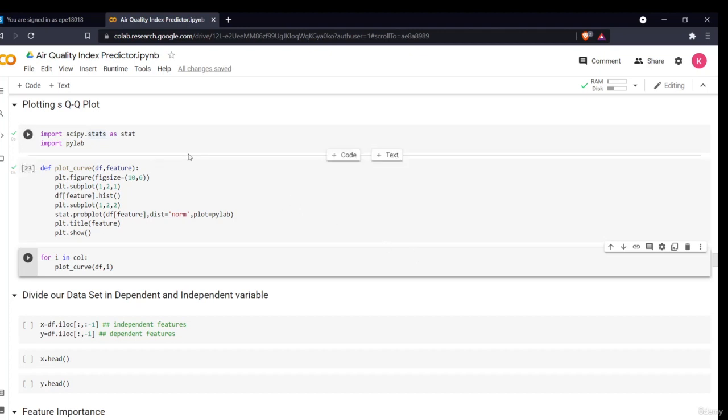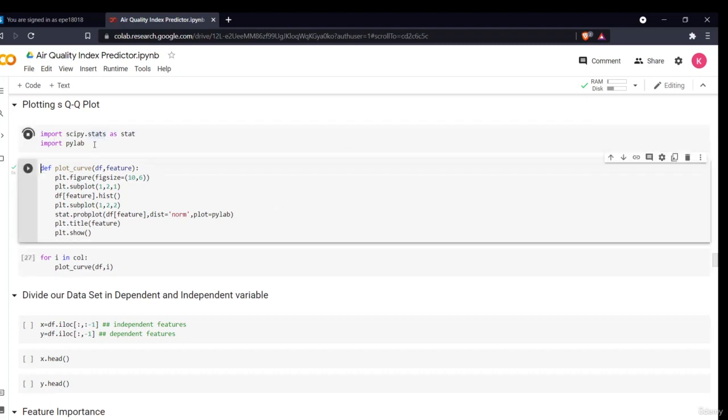We'll plot a QQ plot. The QQ plot helps us see whether our data is normally distributed or not. For that, we'll import stats from the scipy.stats library, and also import pylab. Then we'll define a function plot_curve, in which we'll give the data as df and a feature.